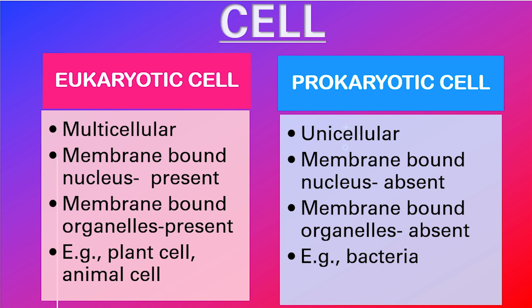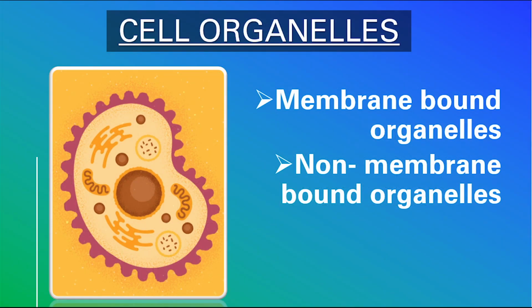Now we can discuss in detail the cell organelles or the cellular components. The cell organelles are specialized structures that perform various jobs inside the cell. They are also known as little organs. The cell organelles are divided into membrane-bound organelles and non-membrane-bound organelles. The membrane-bound organelles are surrounded by a plasma membrane, while the non-membrane-bound organelles do not contain a plasma membrane.